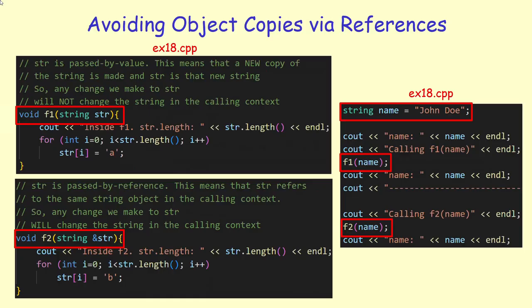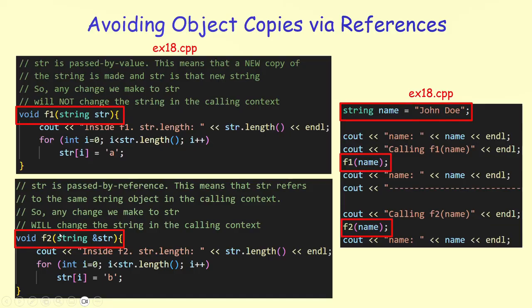Now that we have seen two parameter passing conventions in C++, call by value and call by reference, let's look at what the implications are if we pass objects as parameters into functions. So I have a function f1 that takes a string. Remember, strings are not basic data types in C++, but rather objects. In the first one, I am just saying string str. This is not a reference variable, but just a parameter.